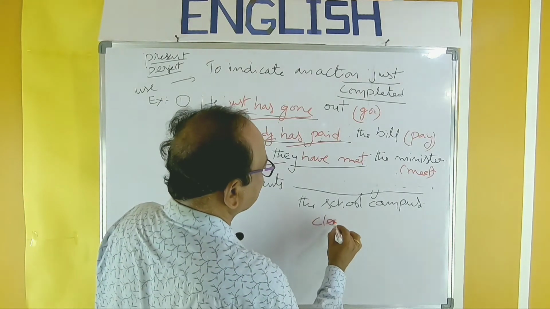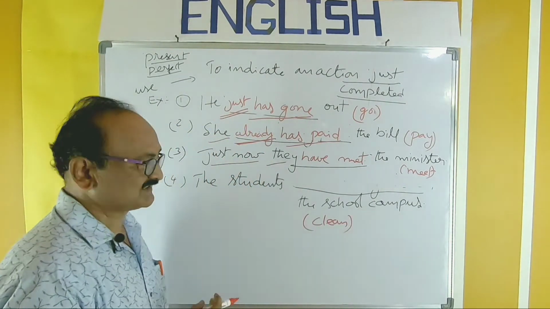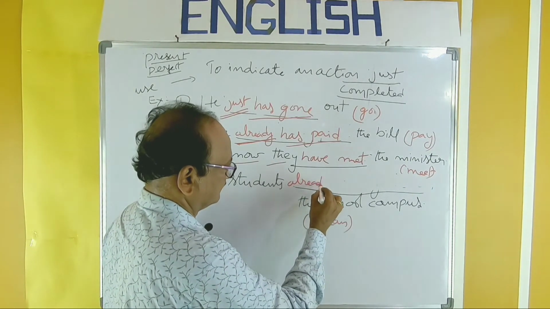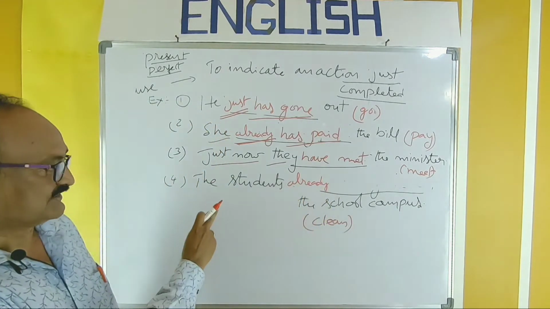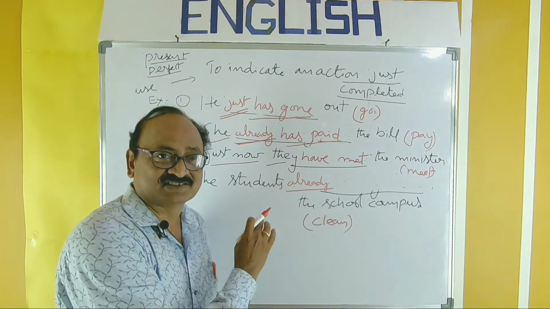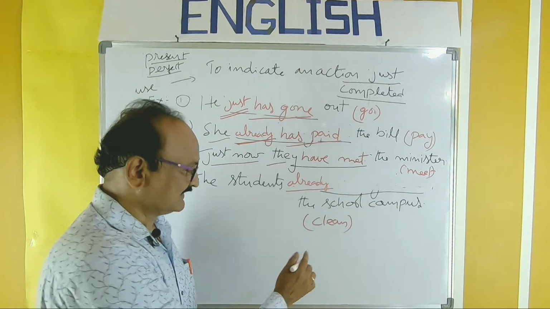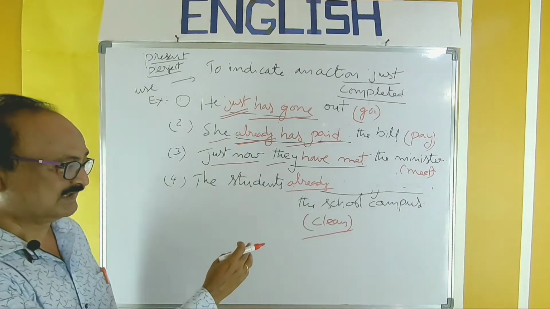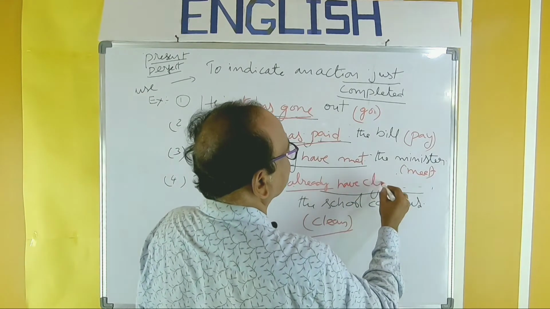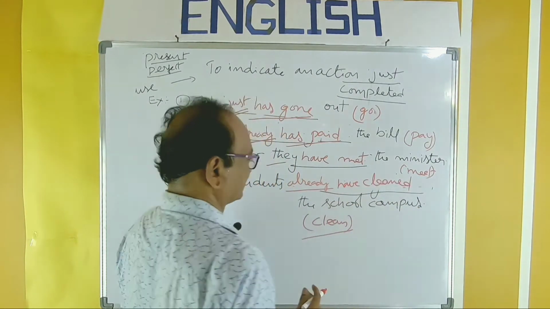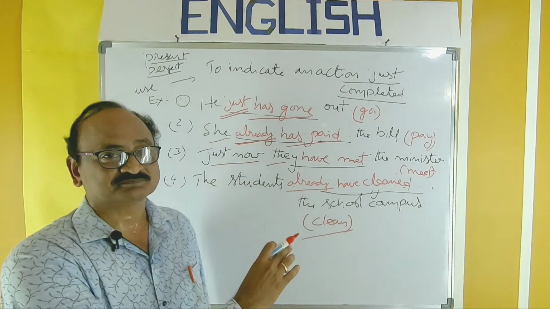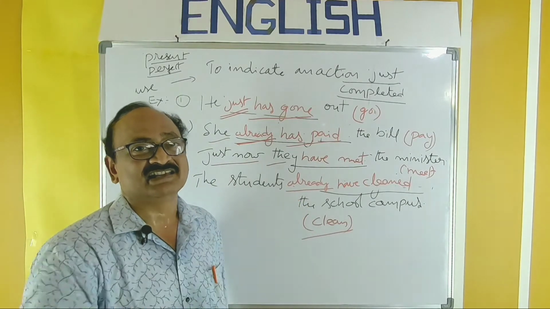The verb clean should be in brackets. The students already should also be there. The students already the school campus. So by observing the word already, you should recognize that the sentence should be in the present perfect, and the verb given in brackets in present tense form is clean. So the students already have cleaned the school campus. So in this way, you have to answer this in the examination.